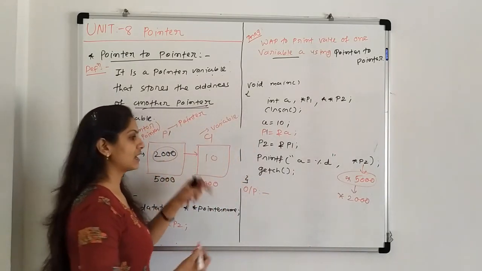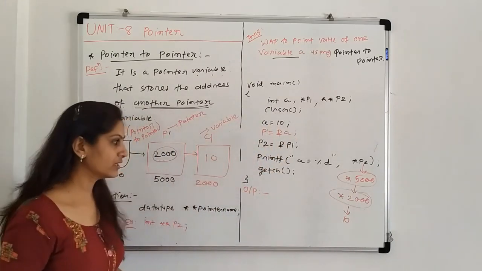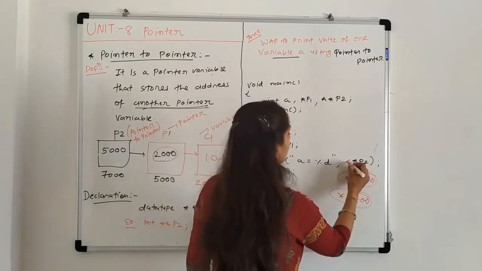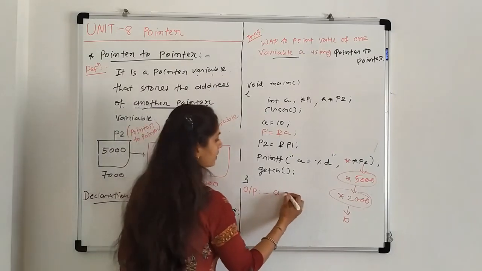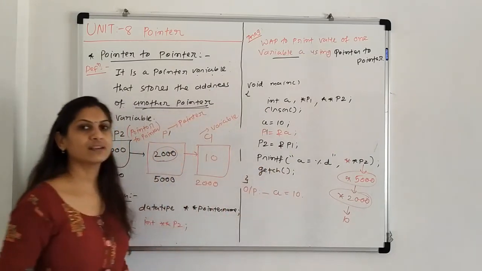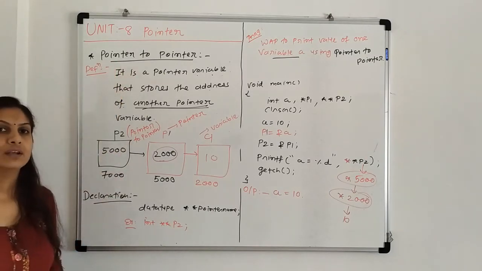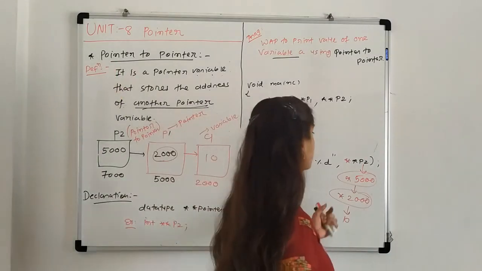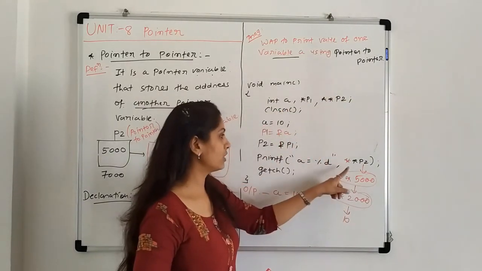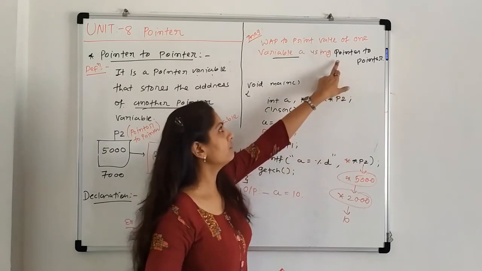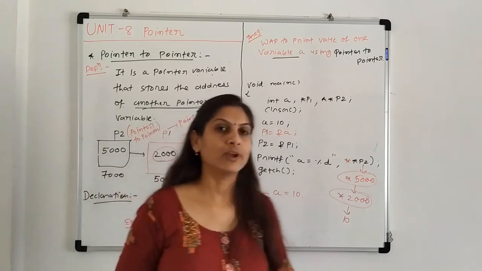So star of 2000, that is what? 10. This is our concept. For that we are putting double star here for a pointer to pointer. So the output is what? a equals 10. So we are accessing value of any variable using pointer to pointer concept. Simple logic is what? Whenever you are having a pointer, then you have to put here one star, and if you have pointer to pointer, then you have to put double star before the pointer variable.